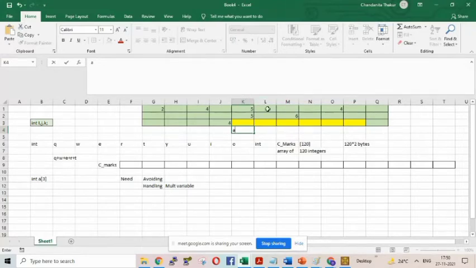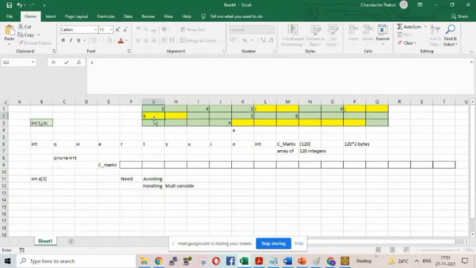Whereas in the case of i, j, k, what we did was here for i and here for j, because the next 2 bytes of memory I just need for j to store, then 2 bytes of memory here for k to store. So this is my i, this is my j, and this is my k.